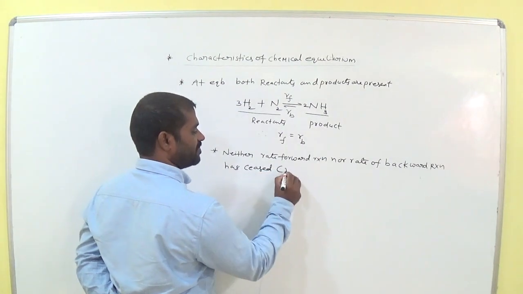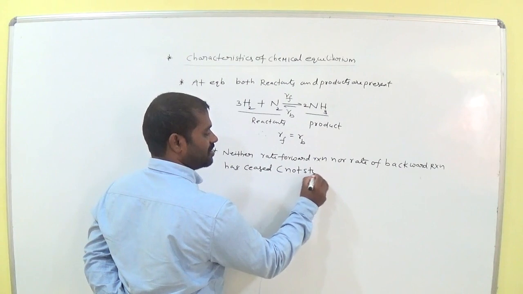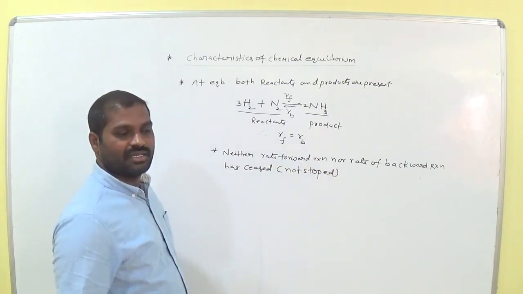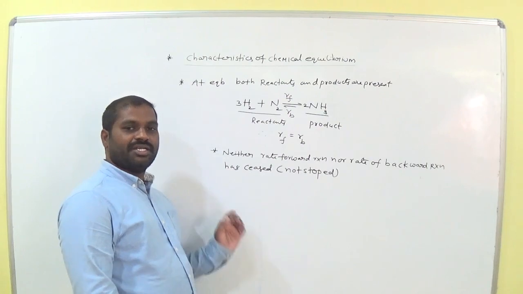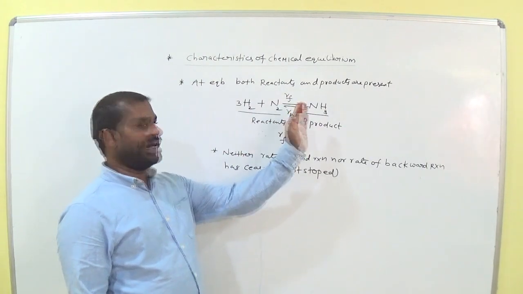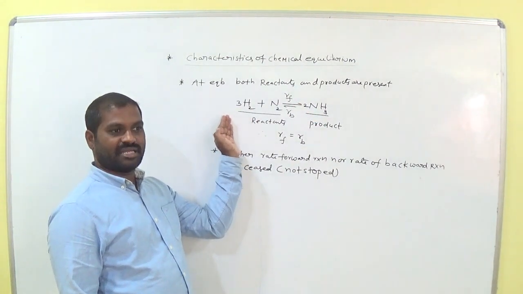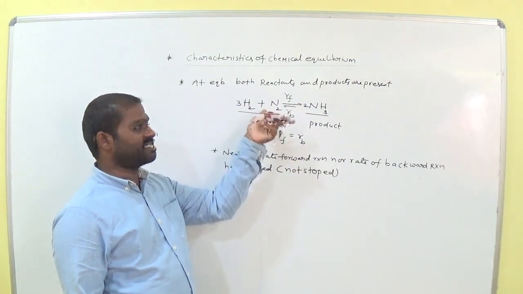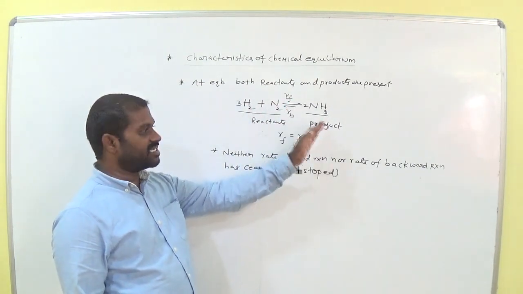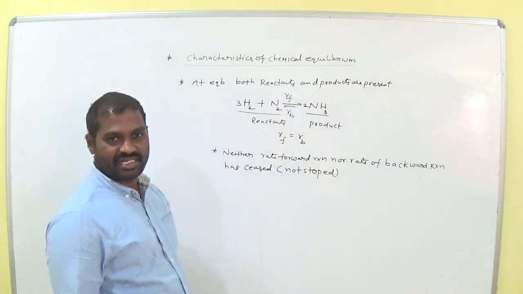That means not stopped. So the reaction continuously takes place as reactants to products and products to reactants. At a particular time, the reaction is exactly at equilibrium. That means the rate of forward reaction equals the rate of backward reaction.